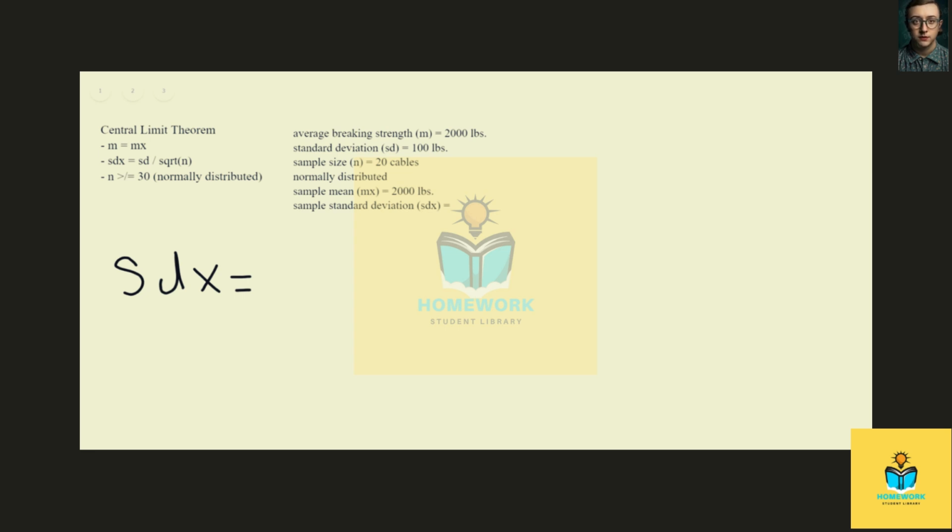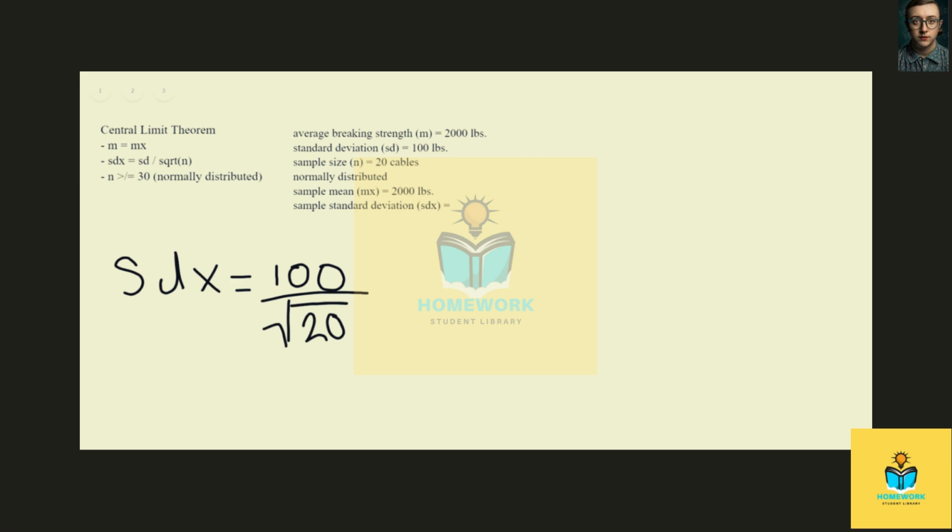Now, over here we see that the formula is our sample standard deviation equals our regular standard deviation, which is 100, divided by the square root of our sample size of 20.